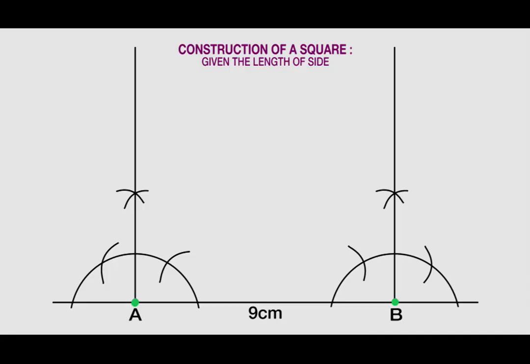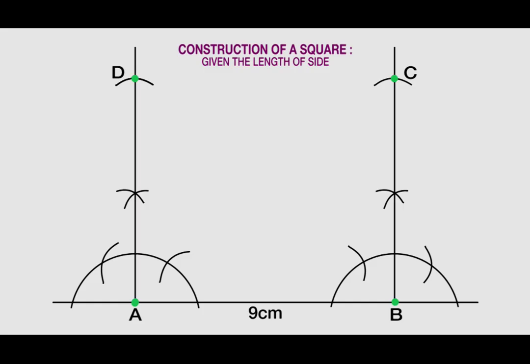Step 4. Open your compass to a distance of AB, and with the compass point at A, draw an arc to intersect the perpendicular constructed at A. Label the point of intersection of the arc and the line as D. Repeat step 4 at point B and label the point of intersection of the arc and the line as C.